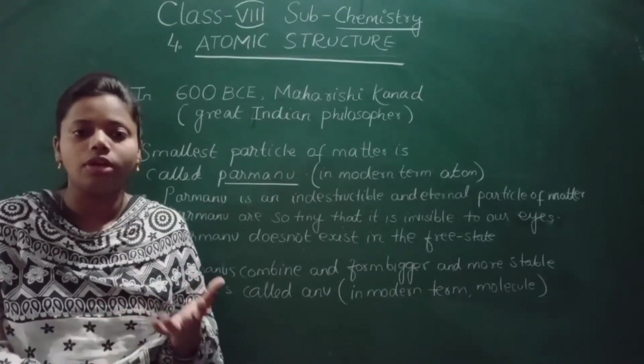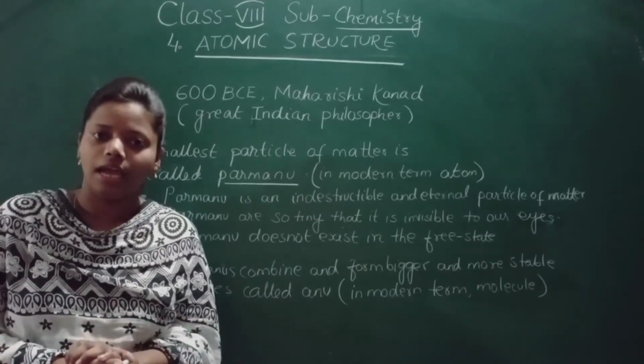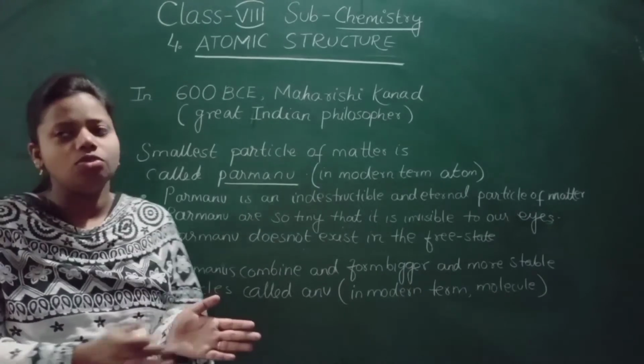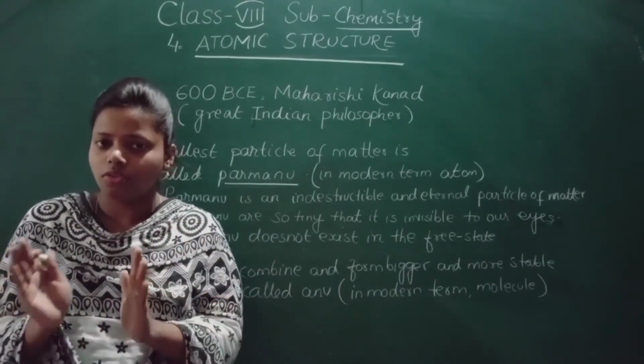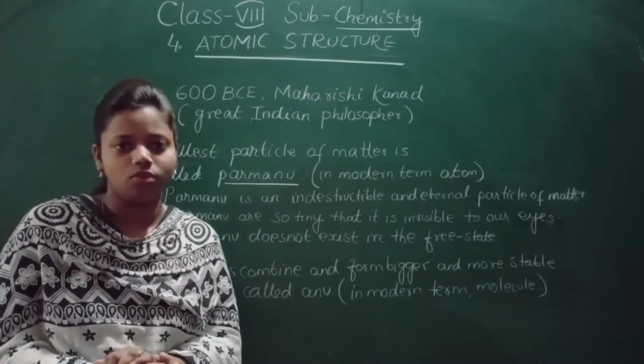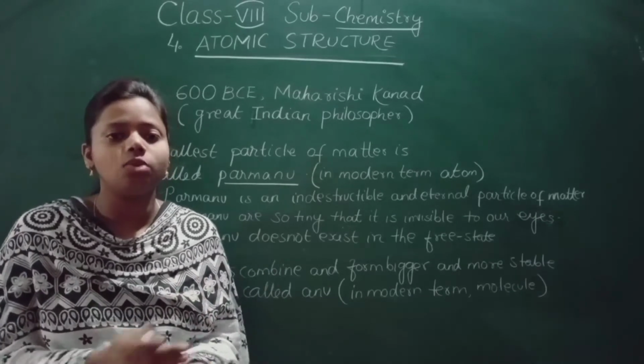How did this word atom come? Who discovered the atom? So let us start. When you look around, you see so many things around you. What are they? They are matter.